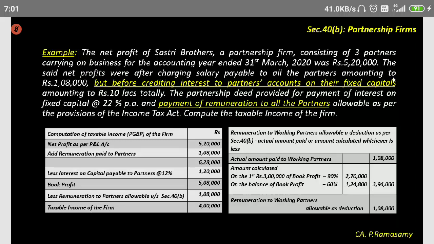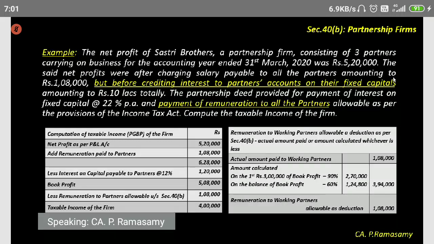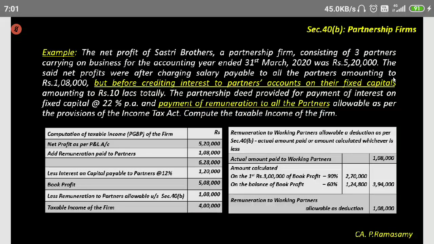We'll assume your book profit is not 3 lakhs, but only 2,50,000. Then on that 2,50,000, only 90% is allowed. You're not crossing that slab. Right. Can we move on? So this is an important part. They can ask a full question in partnership form. So please understand this point.